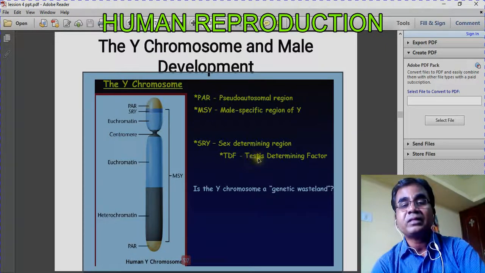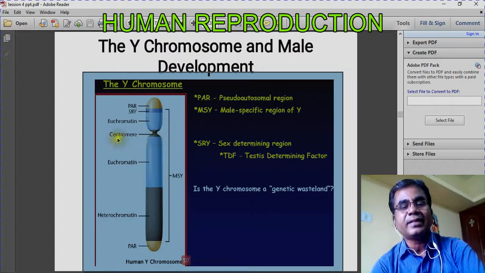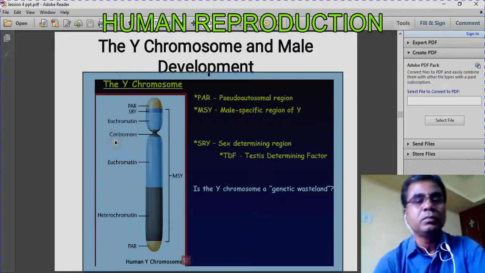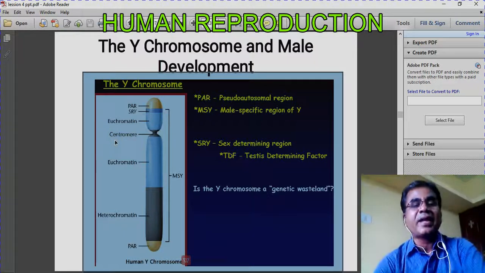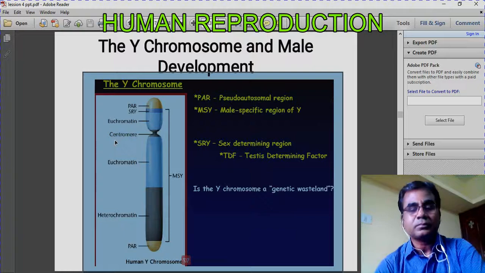Testis, what does it mean? Testis is a male reproductive organ. So maleness is determined by only this region, by the Y chromosome. This region is not found in the X chromosome, so the X chromosome has no role in determining the sex of the individual.